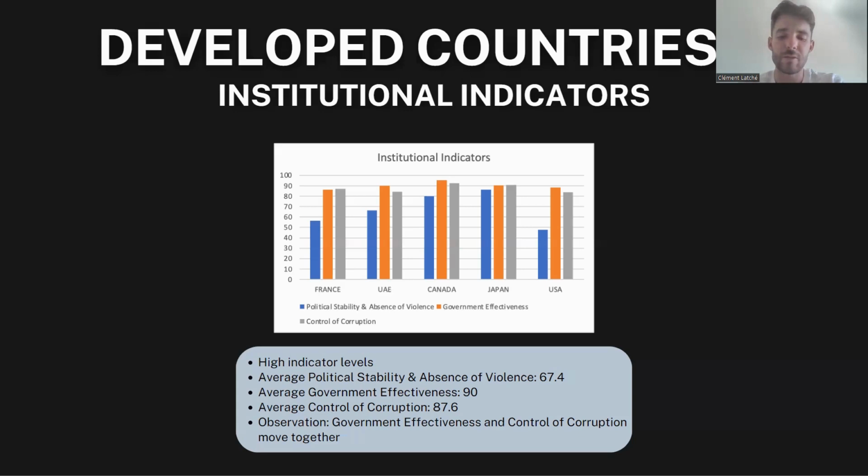This suggests that these countries have effective anti-corruption policies, robust legal frameworks, and high levels of transparency in their public sectors. It is important to note that the observation suggests a strong correlation between government effectiveness and control of corruption. This implies that these countries have successfully managed to create an environment where corruption is less likely to thrive, thanks to efficient governments and well-functioning institutions.